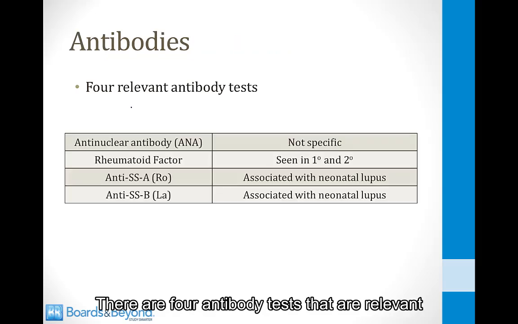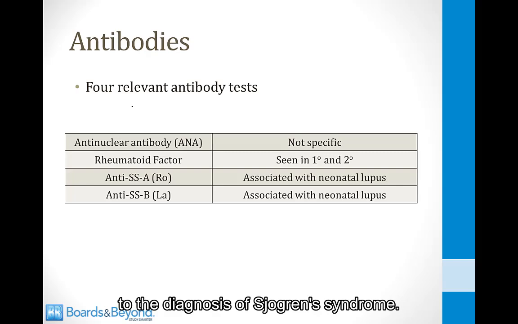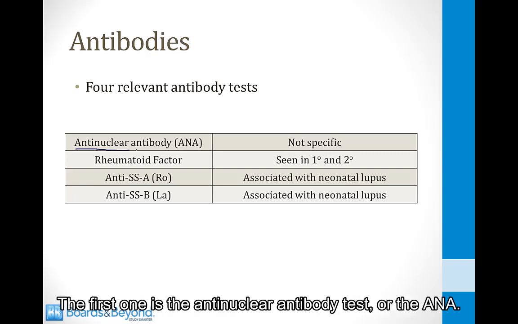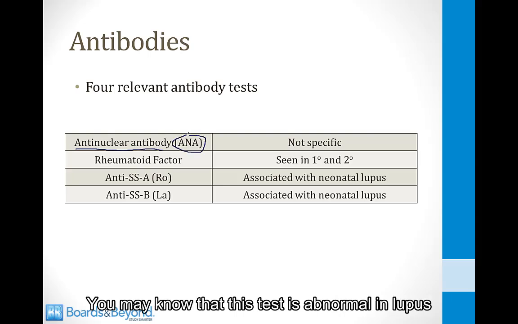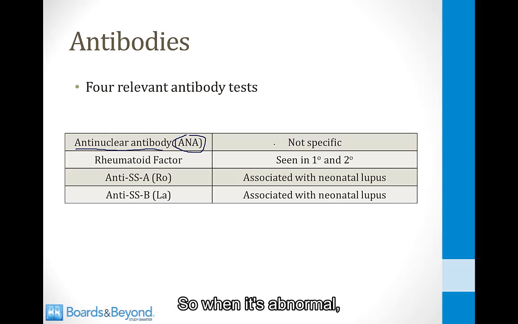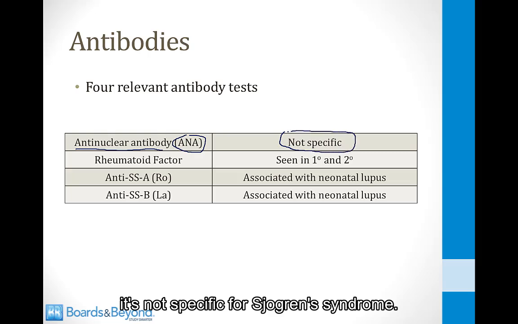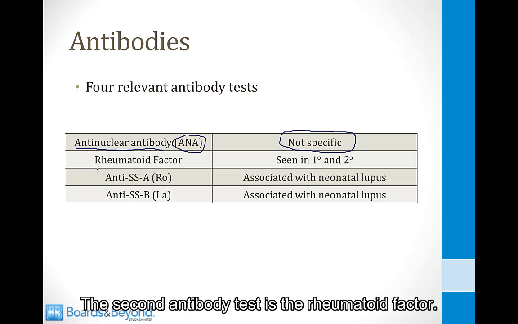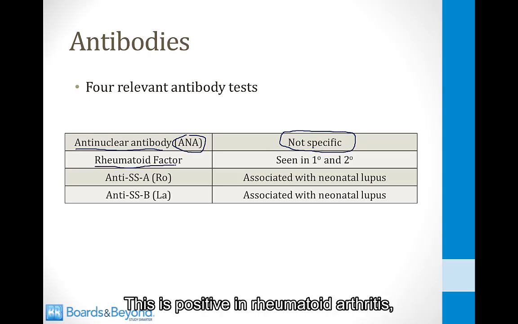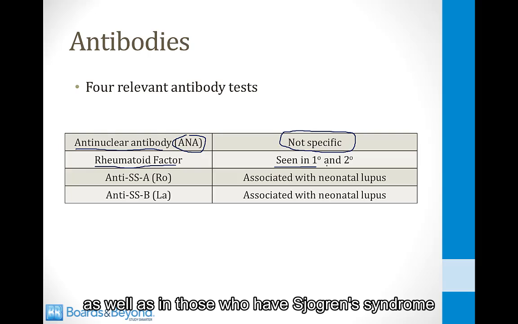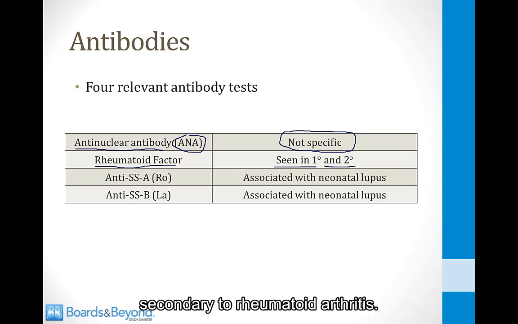There are 4 antibody tests that are relevant to the diagnosis of Sjogren syndrome. The first one is the anti-nuclear antibody test, or the ANA. You may know that this test is abnormal in lupus and many other autoimmune disorders, so when it's abnormal, it's not specific for Sjogren syndrome. However, a negative result makes Sjogren syndrome less likely. The second antibody test is the rheumatoid factor. This is positive in rheumatoid arthritis, but it is also elevated in patients who have Sjogren syndrome. Interestingly, it can be elevated in patients who have primary Sjogren syndrome as well as in those who have Sjogren syndrome secondary to rheumatoid arthritis.